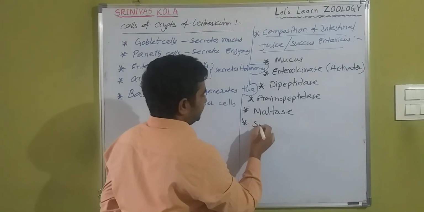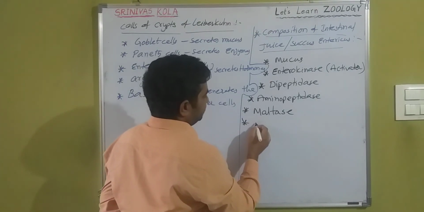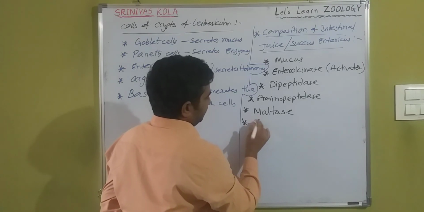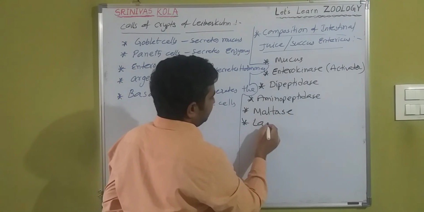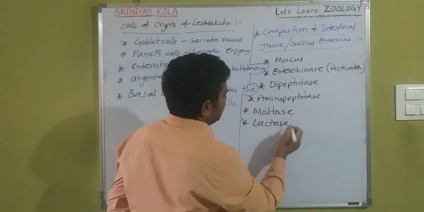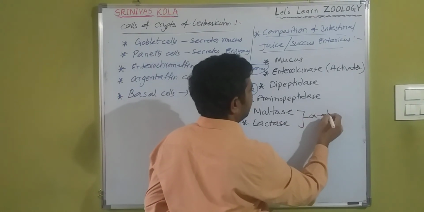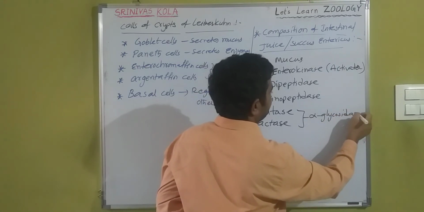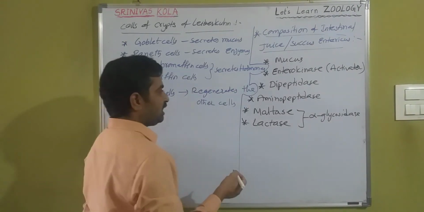So maltase and lactase are alpha glycosidase enzymes.